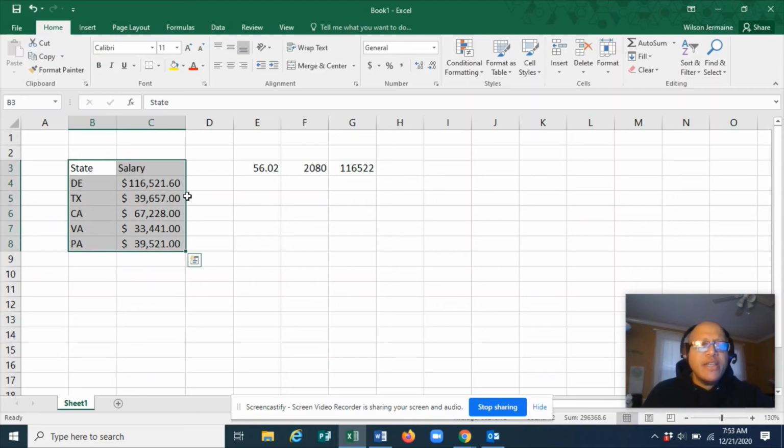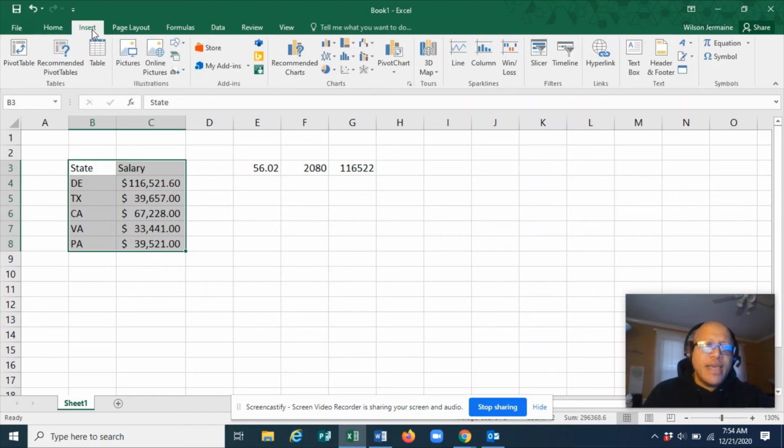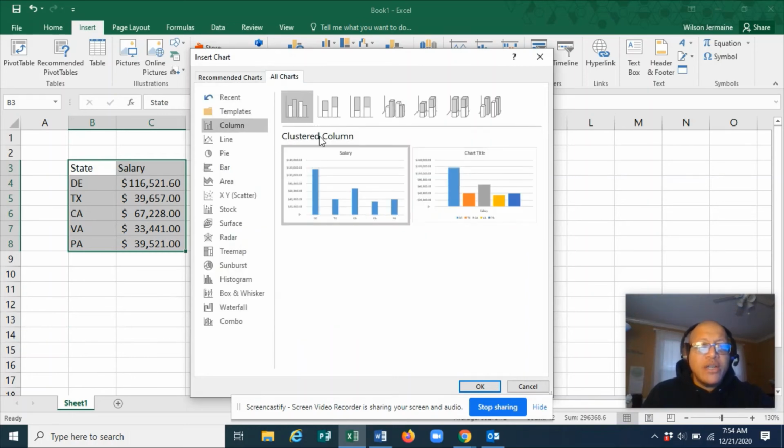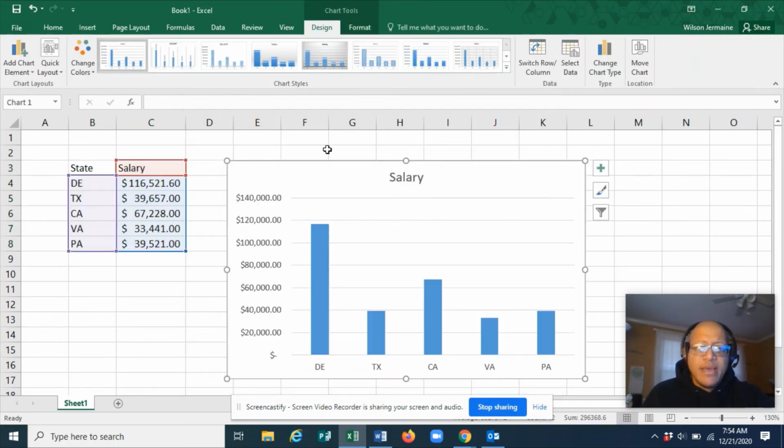Okay. All right. So now what I'm going to do is I'm going to create a chart based on this information. So to create a chart, and again, y'all can do this in Google Sheets, or you can do this in Microsoft Excel. So what you're going to do is highlight, click on the Insert tab, and you're going to choose a chart. You can choose all charts. The charts that I kind of like are the 2D column charts for this particular assignment. Okay, and so then I just click on OK. Pow, there's my chart. And then what you're going to do is you're going to copy this chart into that original document that we were working on.